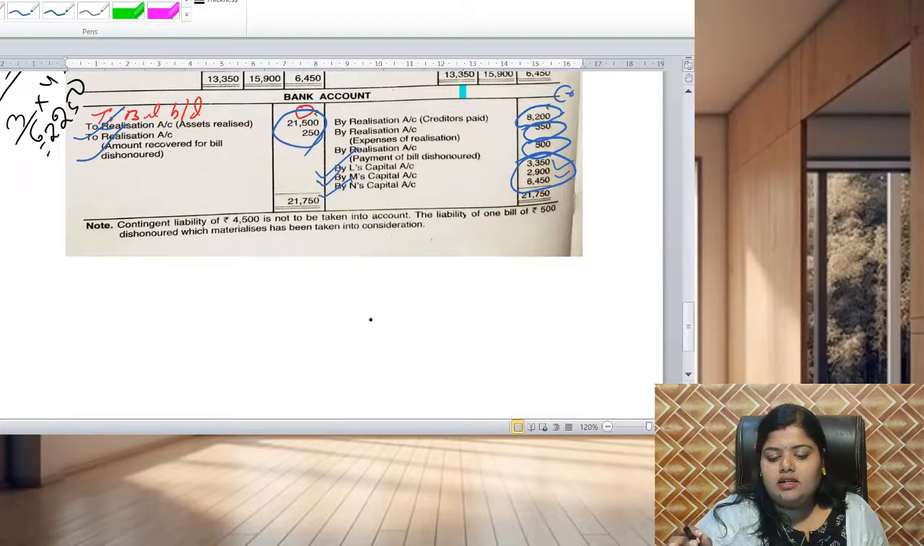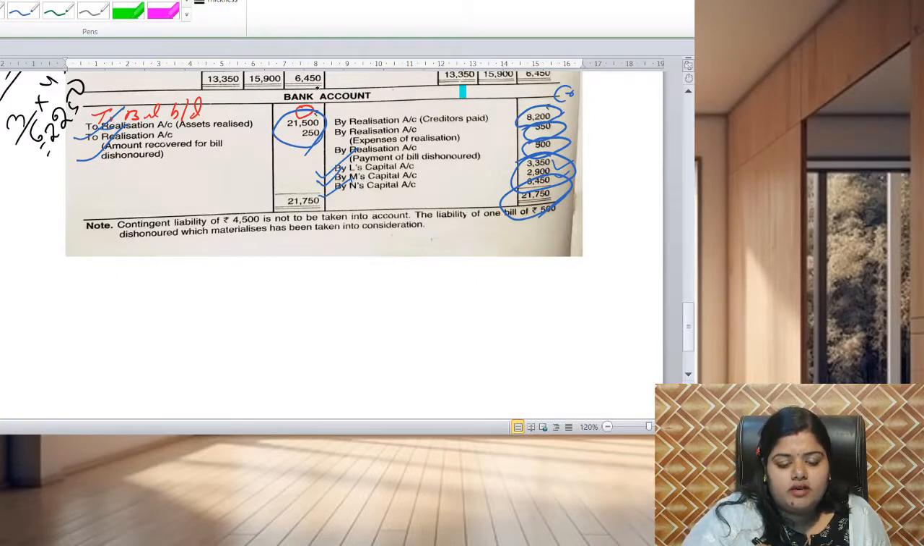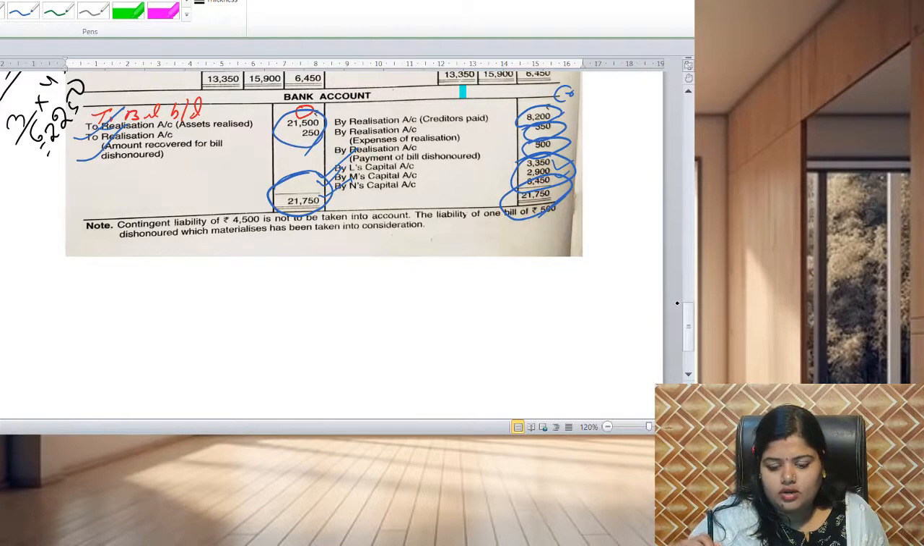Otherwise, we have done something wrong. Here if we total the bank account credit side, we get an amount of rupees 21,750. And on the debit side if we calculate, we will get the amount of 21,750. So the debit balance and the credit balance are equal. That means our answer is perfectly okay.